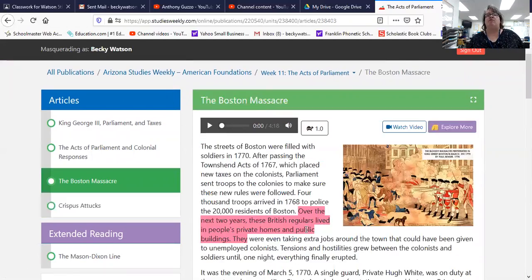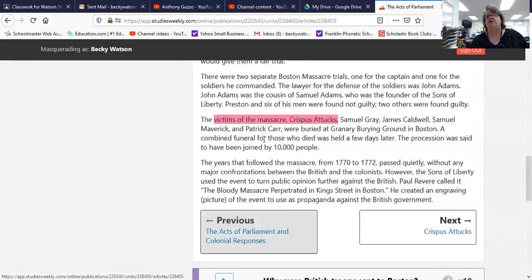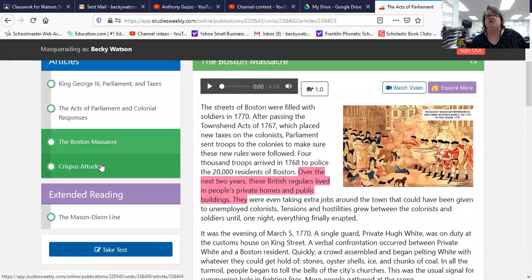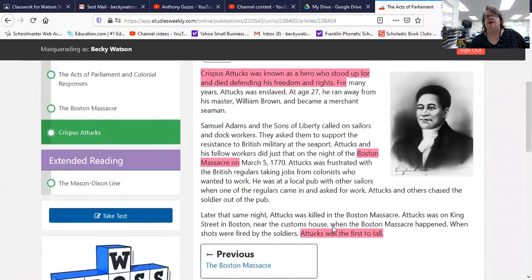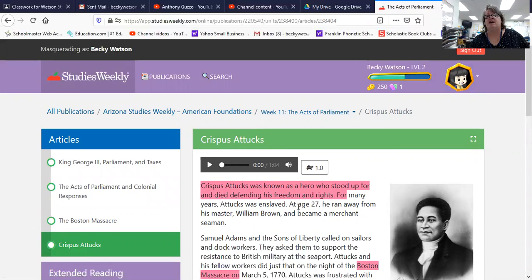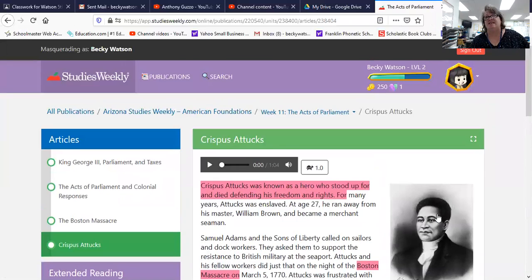Ready? Here you go. I'll go over it one more time. Boston Massacre. Read the article, take the mini quiz. Definitely watch the video, and you can click on Explore More to see the pictures. Crispus Attucks. Read this one, take your mini quiz. Make sure you go back through the first 2 articles and look at all those pink highlights and get your test answers, and then come right here and take the test. Okay, I've gone through quite a bit of it with you, so hopefully the reading will be easy.